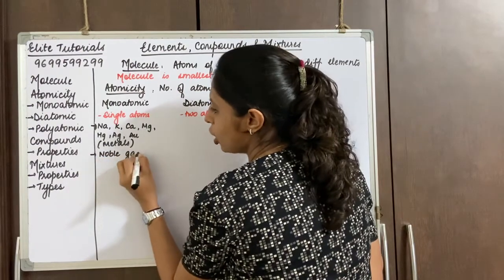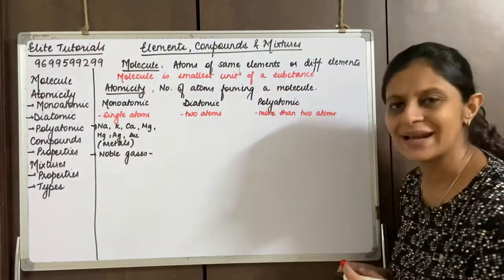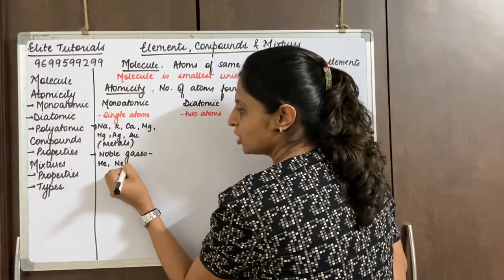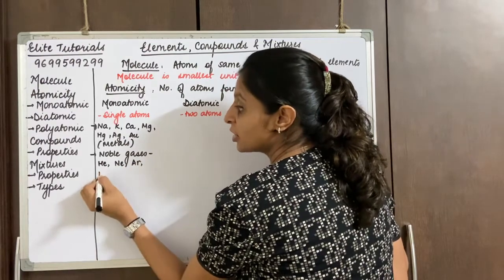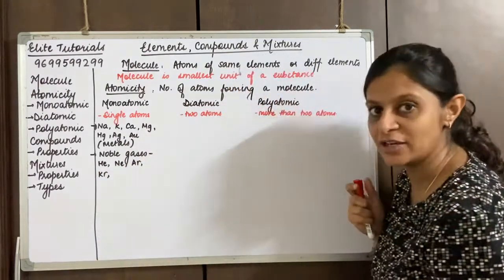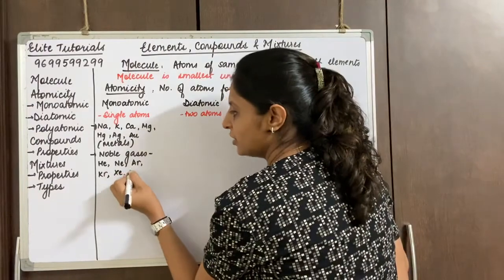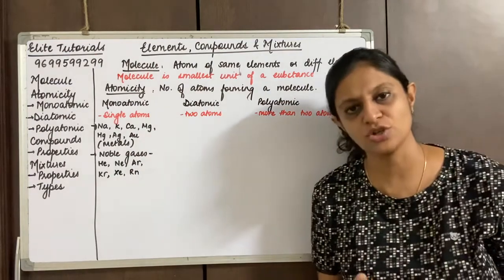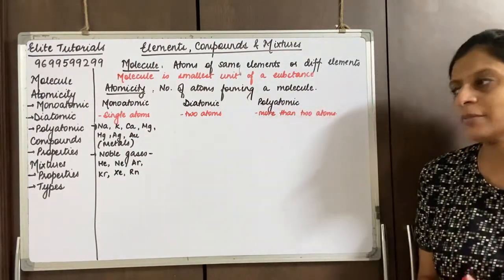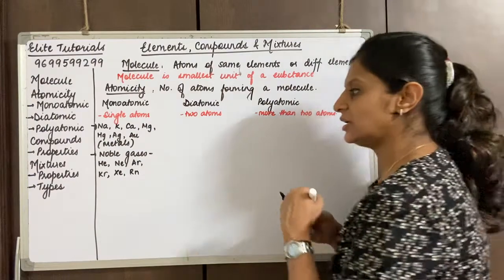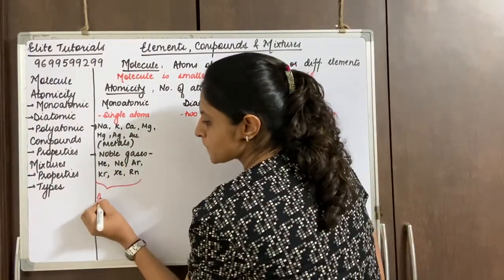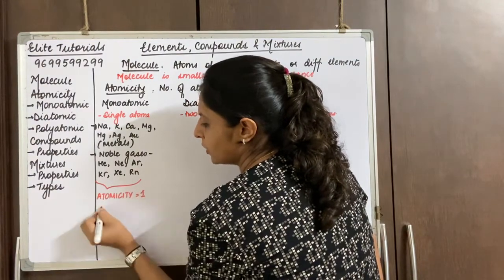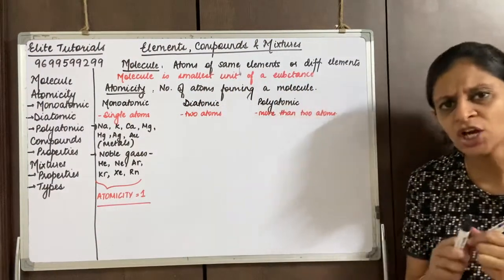You can write all the noble gases if you remember. I'm just quickly writing the symbols: helium, neon, argon, krypton, xenon and radon, right? So you have all the noble gases which you've already studied. For all of them I can say that the atomicity is equal to 1, right?